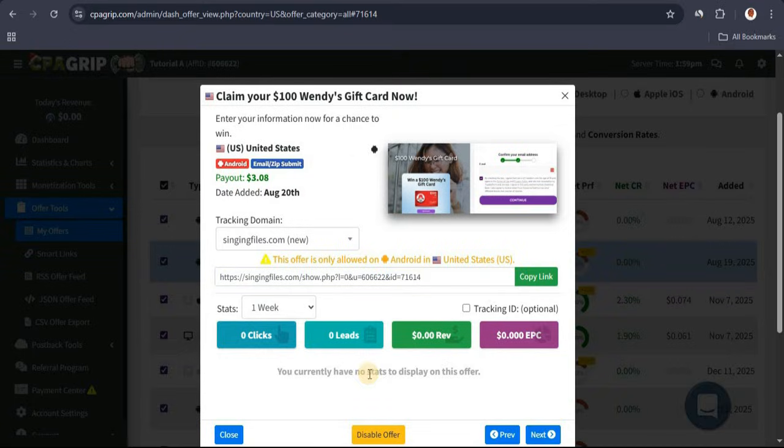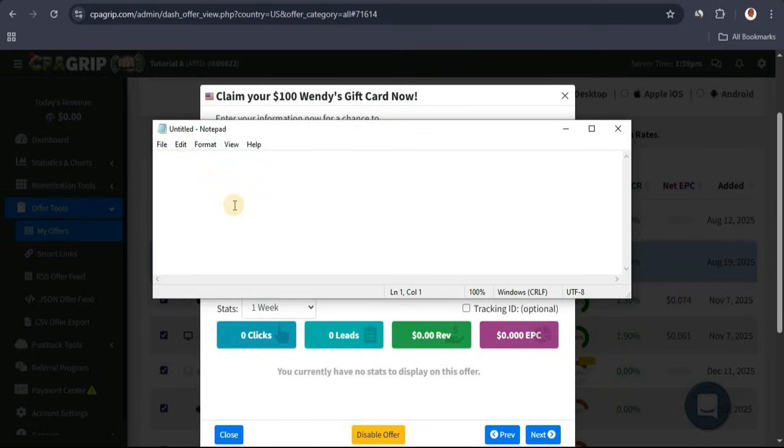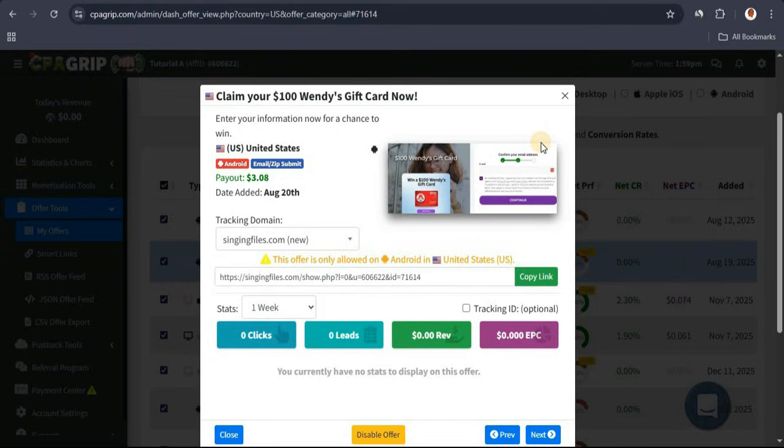So I'm going to pull up my notepad right here, and I'm going to paste in my CPA affiliate link. We're going to be coming back to this in a minute. Now we have your CPA affiliate link. You want to move over to the next step, which is building a bridge page. Now you don't have to worry, this is not going to get too technical. It's super simple, anyone can do this.